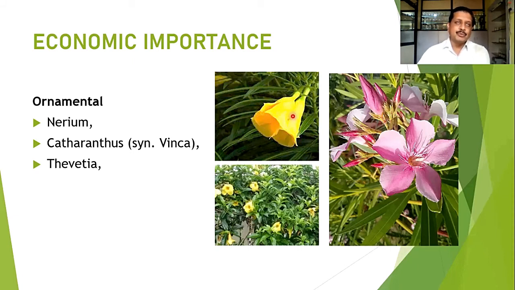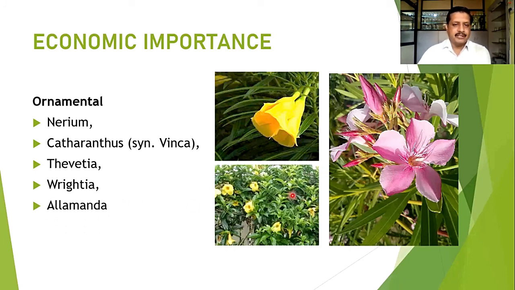The yellow flower is most common in our region, but we can find the orange color, pink color, red color as well. So all the color variations in Thevetia are also noted in this family. Then Wrightia tinctoria, we just discussed. Wrightia tinctoria or Holarrhena antidysenterica have white flowers, but the flowers are fragrant, and because of that, they are planted in gardens.